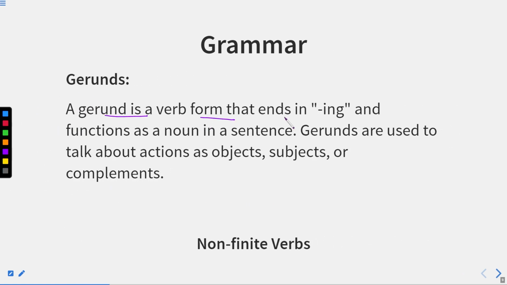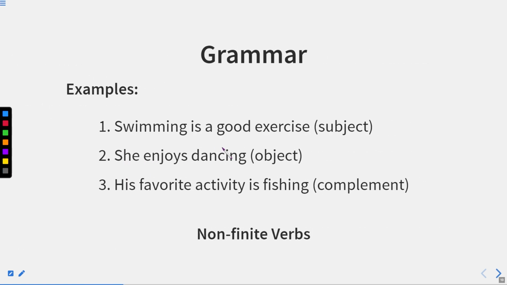Now gerunds. A gerund is a verb form that ends in ing and functions as a noun in a sentence. Gerunds are used to talk about actions as objects, subjects, or complements. Swimming is a good exercise. So swimming is the subject over here. She enjoys dancing. Enjoys what? The word which replies to the question what is an object. So this dancing is a gerund behaving like an object, though it looks like verb plus ing. His favorite activity is fishing. Again, this is telling us about the object. So this is fishing.